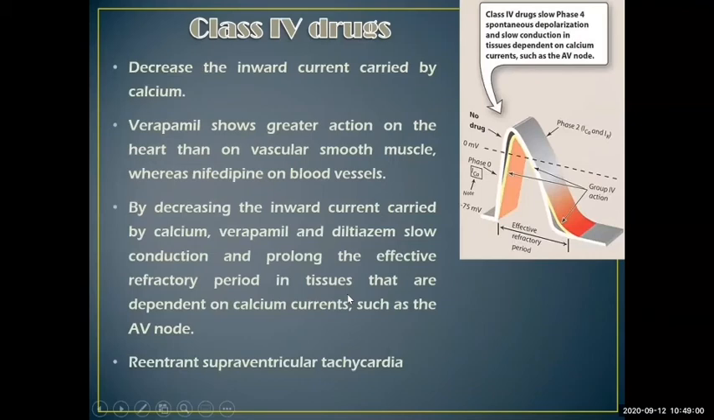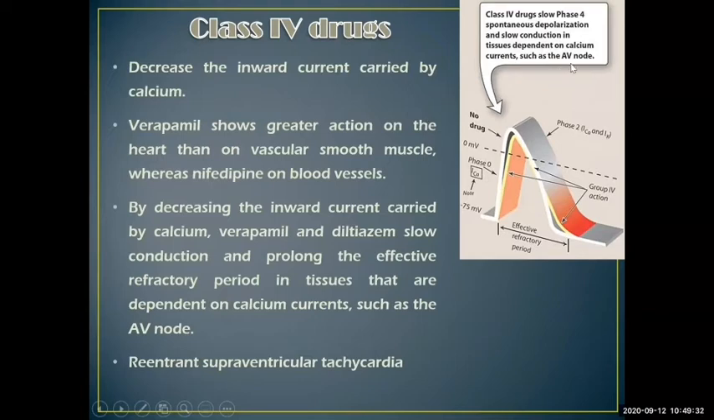Then class 4 drugs are calcium channel blockers, right? As we discussed earlier, specifically cardioselective calcium channel blockers. Dipines are vasoselective. Here we need to use either verapamil or diltiazem. What the calcium channel blockers do, as you can observe, is that they are specific to the SA node and AV node, specifically to the AV node.